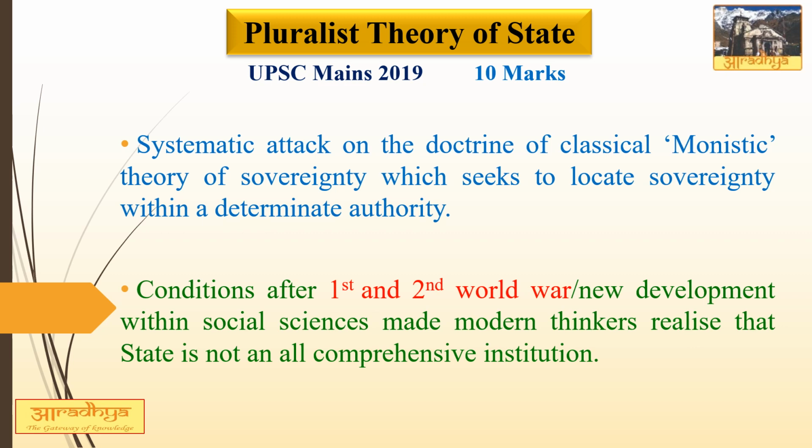At the same time, there also arose need for emergence of supranational institutions, for example, UN. The third important reason for the rise of pluralistic theory was new development within social sciences, especially psychology and sociology, which exploded the myth of the personality of the state. So all these factors made modern thinkers realize that state is not an all-comprehensive institution.